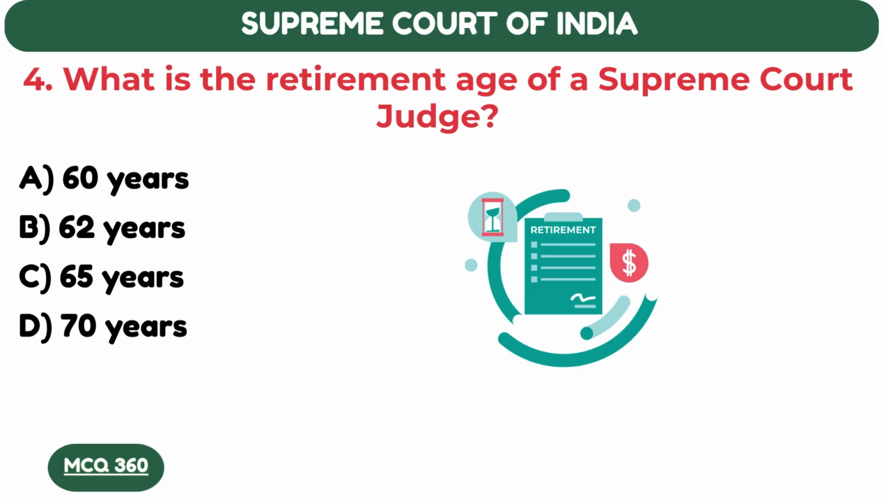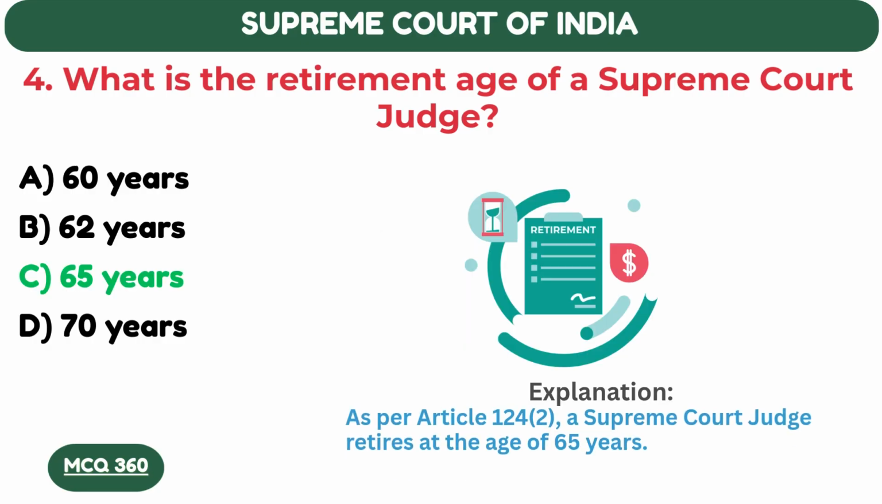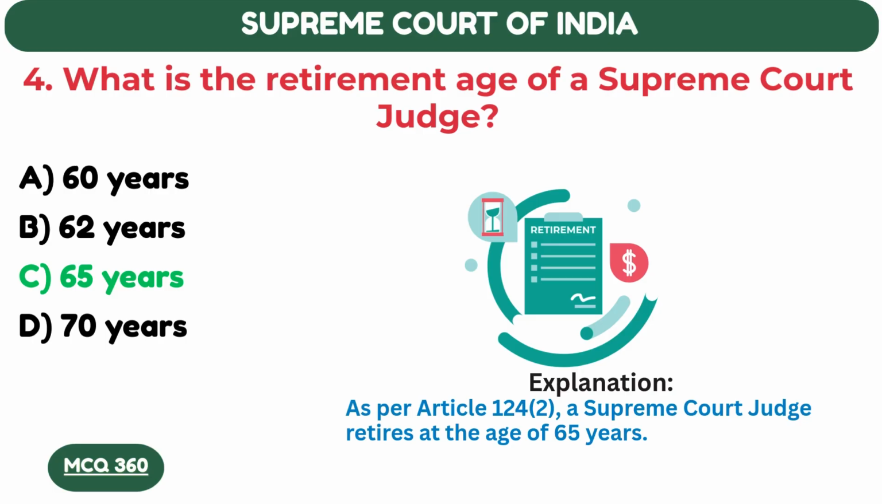What is the retirement age of the Supreme Court judge? 65 years. As per Article 124(2), a Supreme Court judge retires at the age of 65 years.